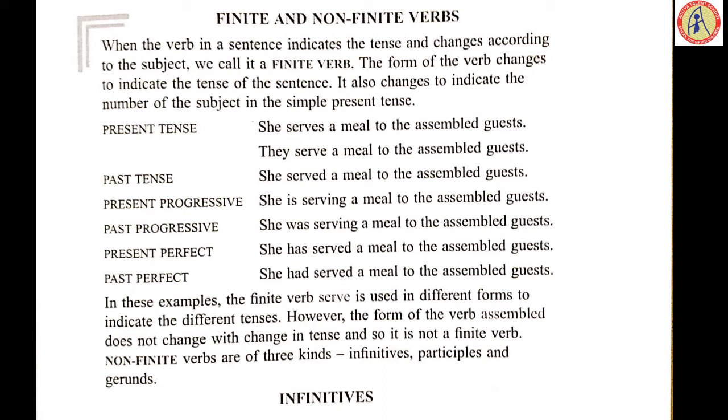They were serving. The subject is plural. In the past continuous, were is the form we use. Present perfect: she has served a meal to the assembled guests. In past perfect, we have only one form, that is had. She had served a meal to the assembled guests. Now in these examples, the finite verb serve is used in different forms to indicate the different tenses.